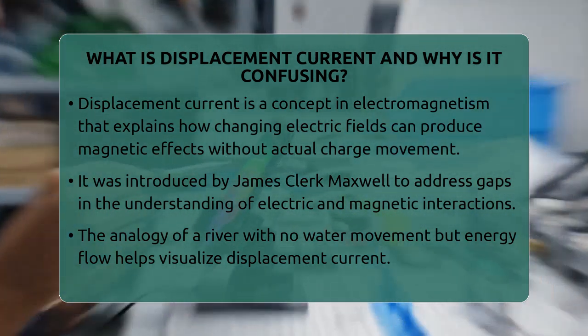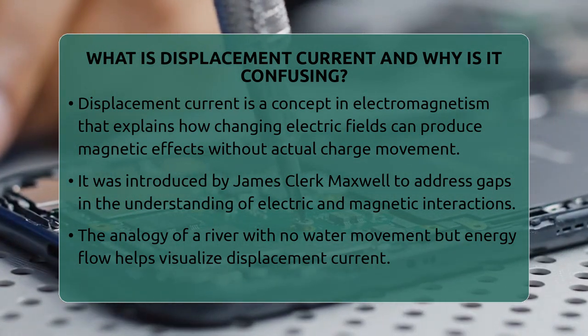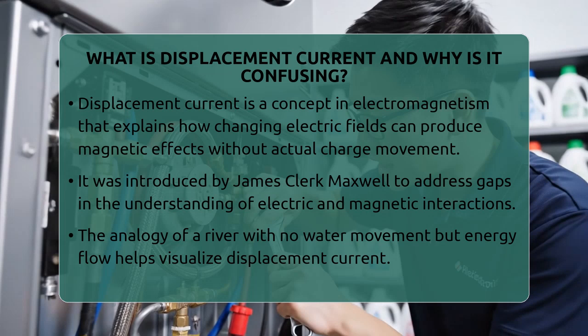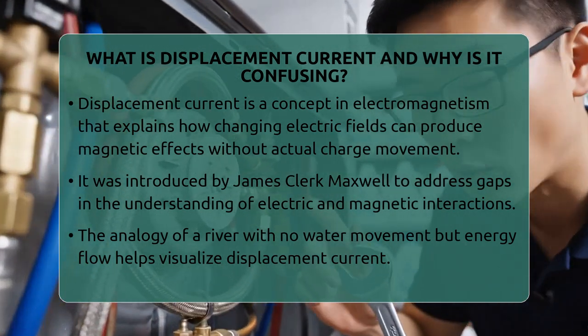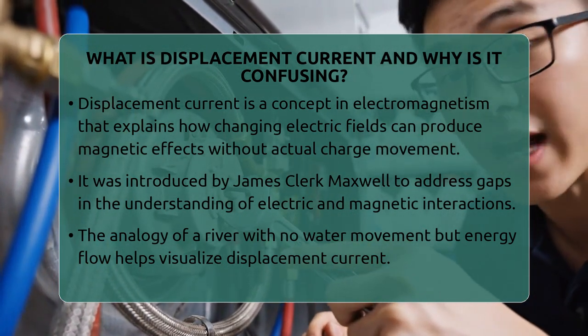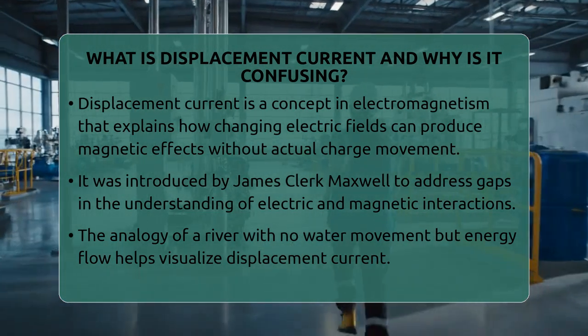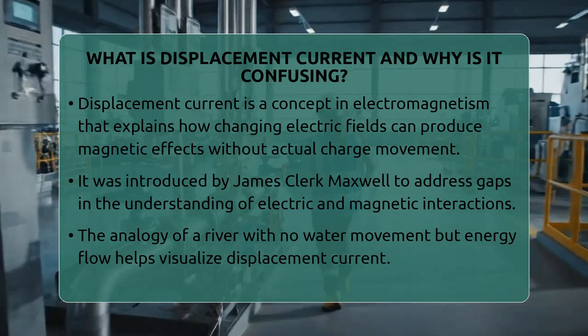It's a concept in electromagnetism that helps us understand how changing electric fields can produce magnetic effects, even when no actual charge is moving through space. Displacement current was introduced by James Clerk Maxwell to fill a gap in our understanding of electric and magnetic fields.